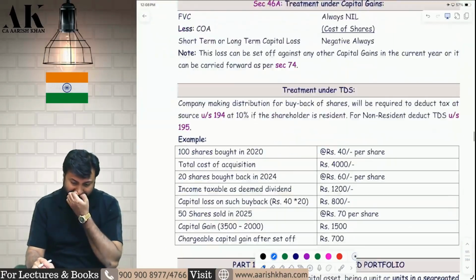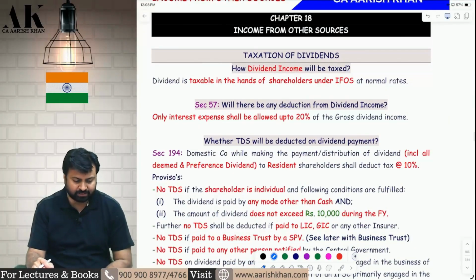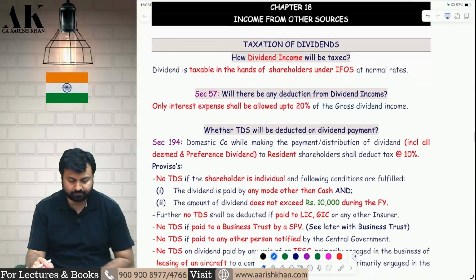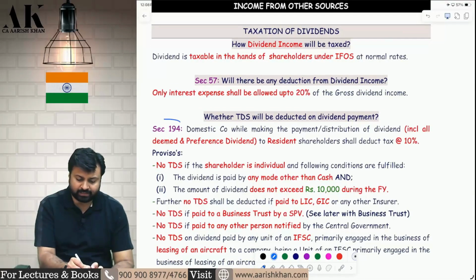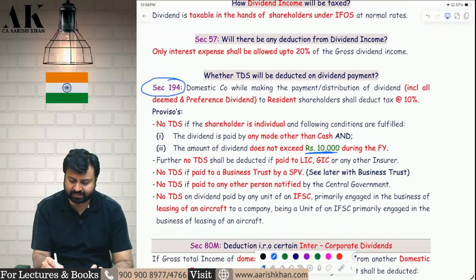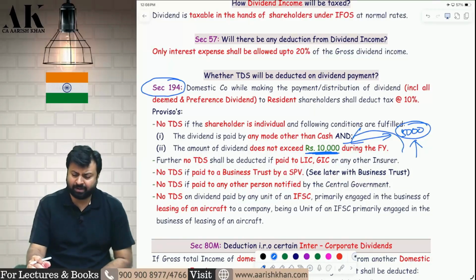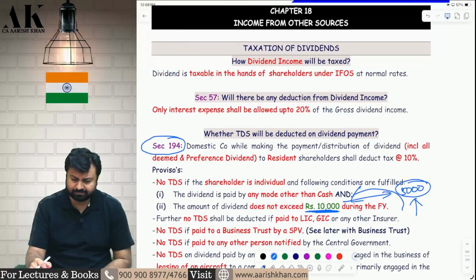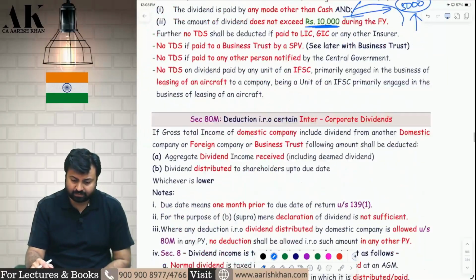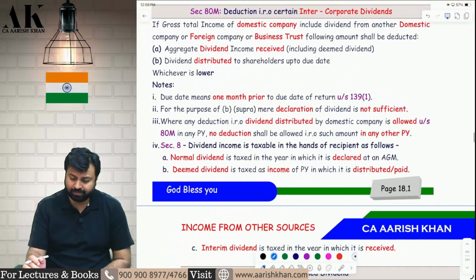ESOP, there is no change. Buyback, they already changed last year. Income from other sources, let's see what changes are there in IFOS. Yes, in IFOS, in the TDS on dividend, they have increased the limit from 5,000 rupees to 10,000 rupees. Check here. Earlier, this limit was how much? 5,000. That they have increased to how much? 10,000 rupees. Check it please. I hope it is clear. There is no other amendment apart from this. So this 5,000 limit has become 10,000. That's it. On page number 18.1.